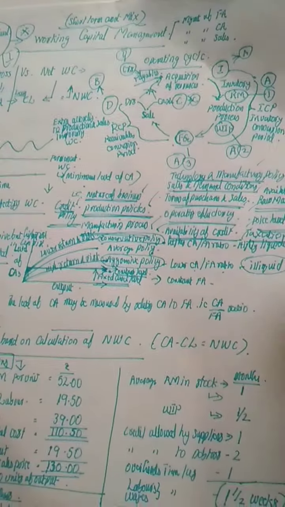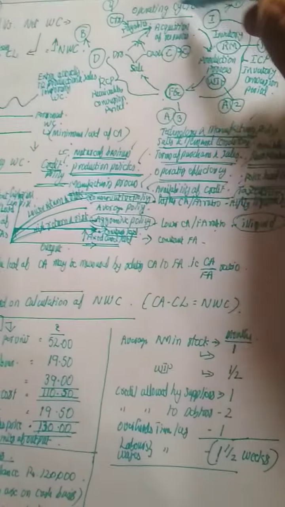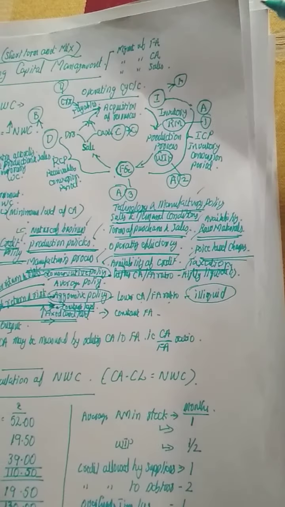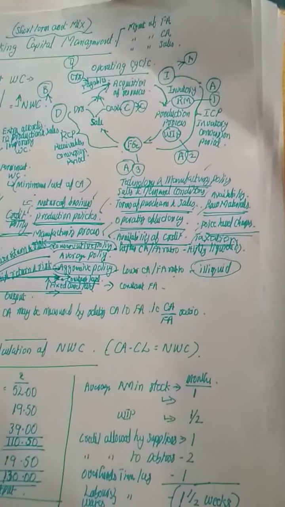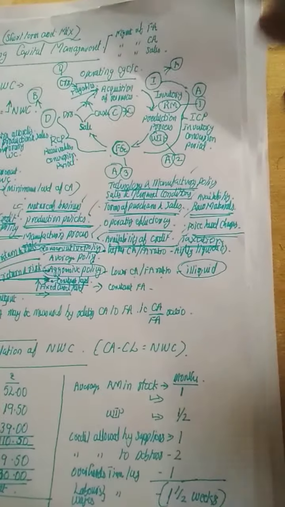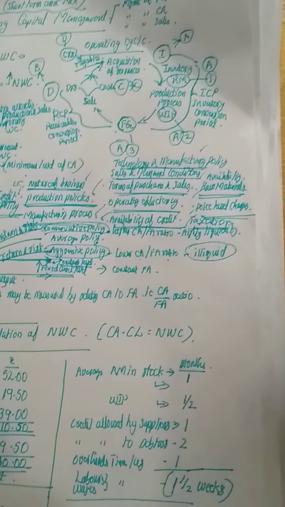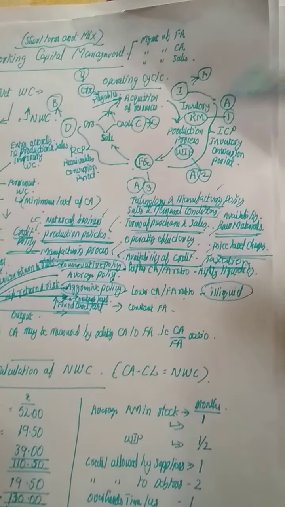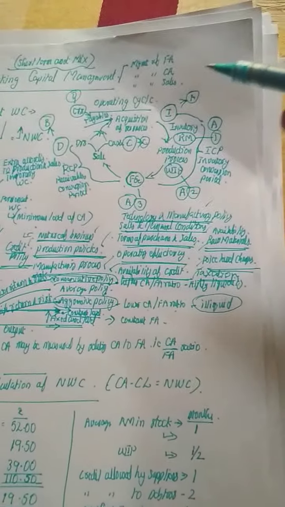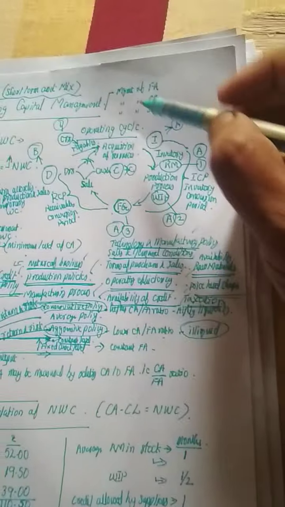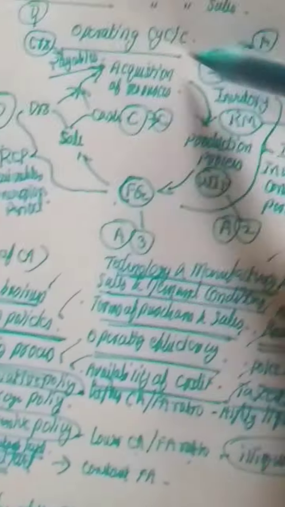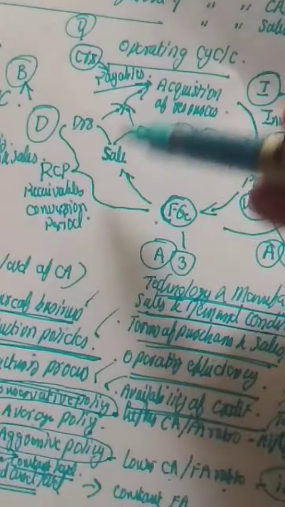Why? If you look into the operating cycle, you could understand that working capital is required for any organization for day-to-day operation. It is not like fixed assets. Fixed assets are for permanent purposes, but working capital is required for day-to-day operation. In the manufacturing cycle or operating cycle, if it is a manufacturing company, look at how we manage the working capital.